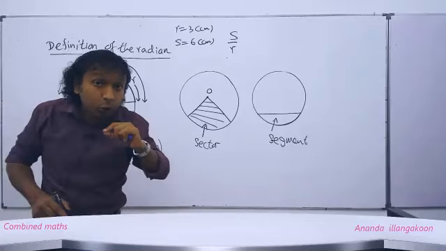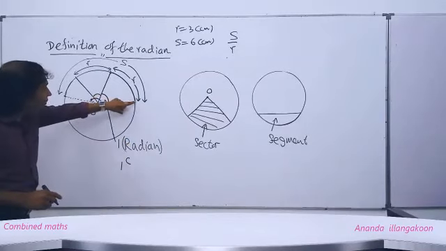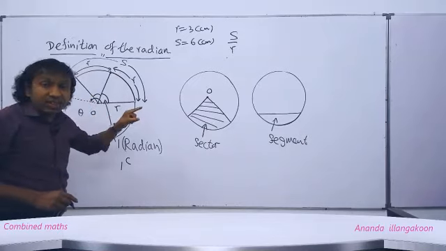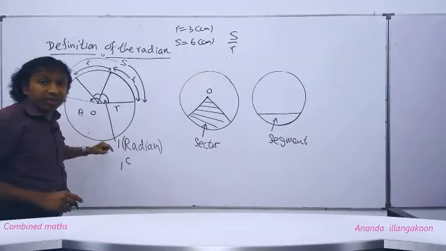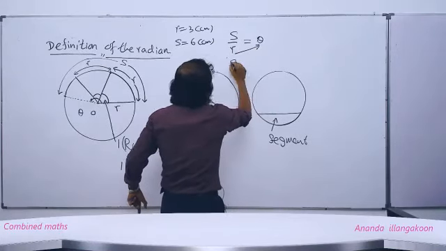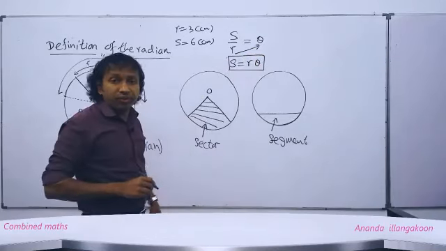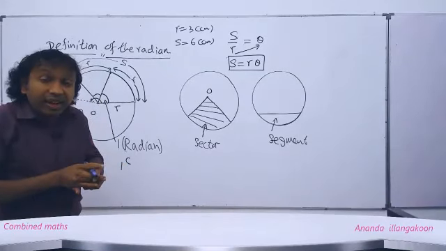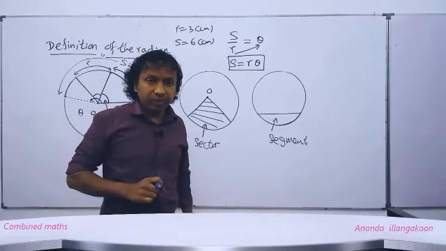Now I have assumed the number of radians in the whole arc from here to here is theta. Then the number of radians given by this should be equal to what? This theta. Am I correct? Then S upon R is equal to theta. Then, people, using this, we can write S equals R theta. So therefore, this is the relationship between arc length, radius of a circle, and the angle at the center subtended by that arc. Understood, people?